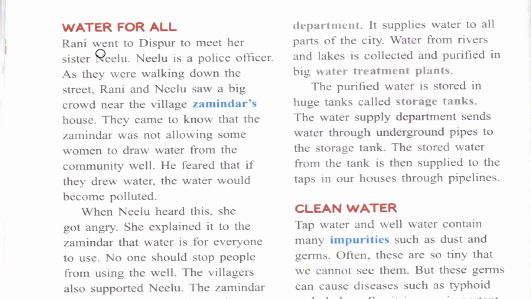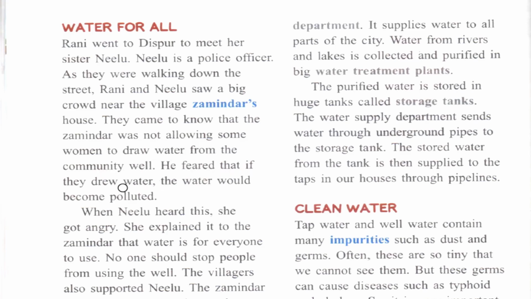Water for all. Rani went to Dishpur to meet her sister Neelu. Neelu is a police officer. As they were walking down the street, Rani and Neelu saw a big crowd near the village Jamidar's house. They came to know that the Jamidar was not allowing some women to draw water from the community well.